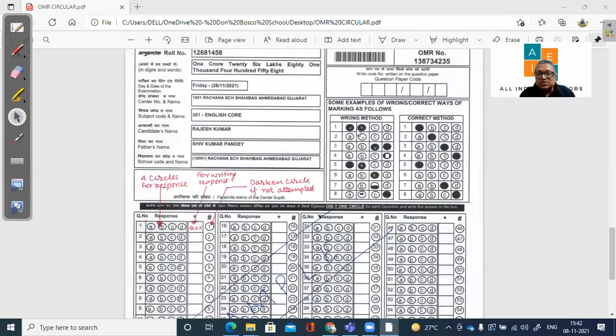And here they have given some wrong methods of filling. So see here, the student has circled 2. Finally, he realized probably that A is the correct option. He's put a tick here and cross here. This is not done. Only 1 correct answer should be there. Here he has put the correct option, ticked, but not circled it. Here he has put 2 and then he has put a tick on 1. So that is also not allowed.